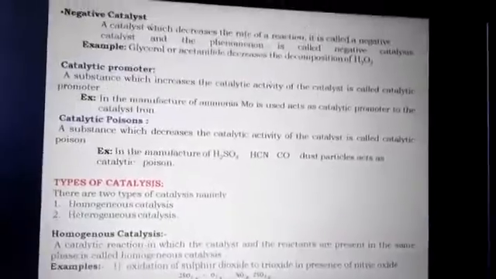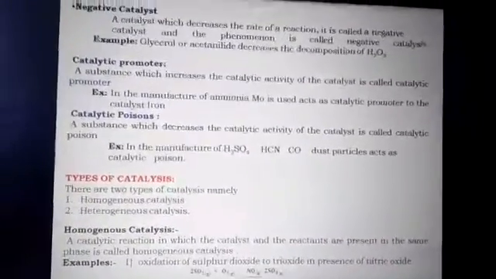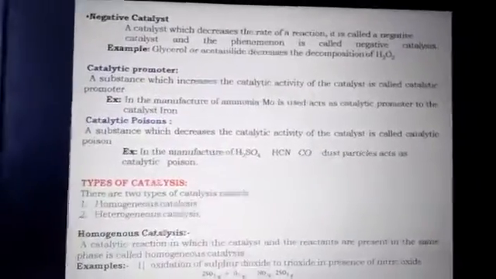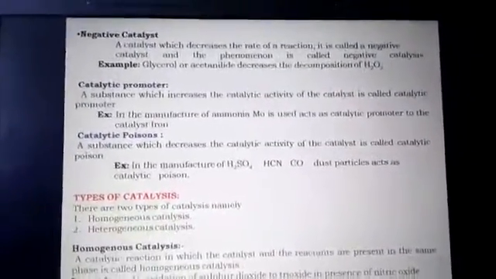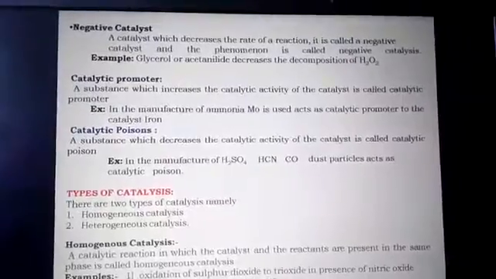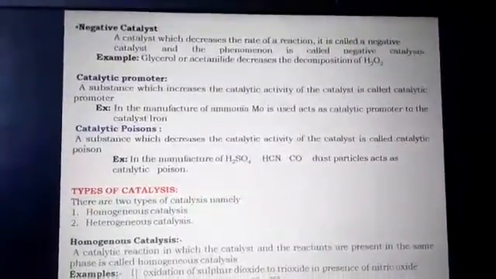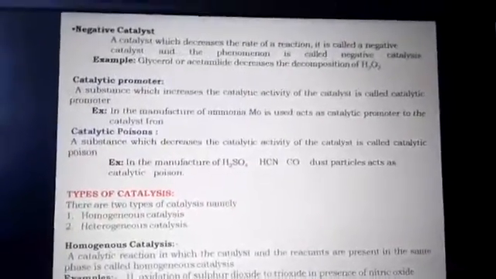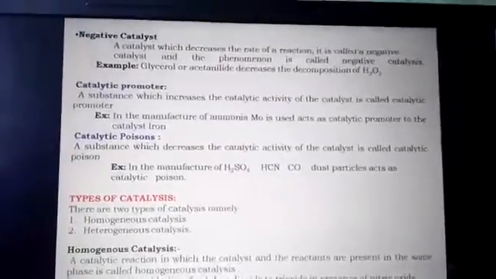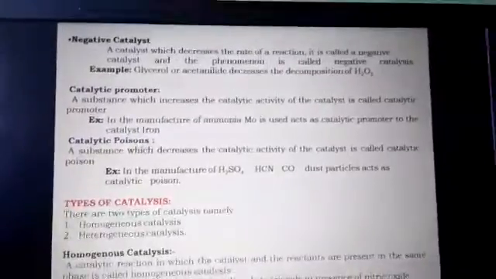For example, in the manufacture of ammonia, we can use finely divided iron pieces as a catalyst. In addition to that iron catalyst, we add Mo, molybdenum, which is used as a promoter. This promoter increases the catalytic property of iron in the manufacture of ammonia.